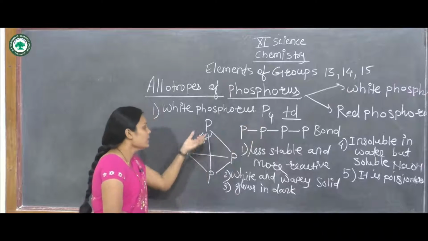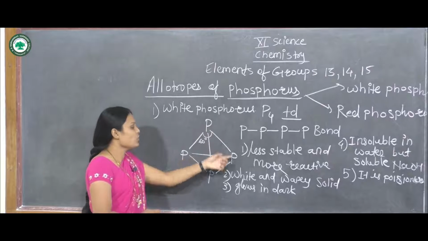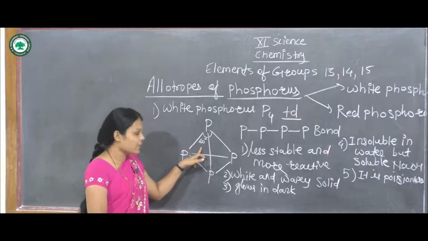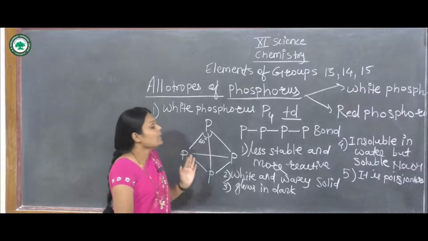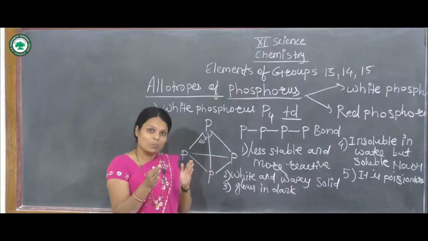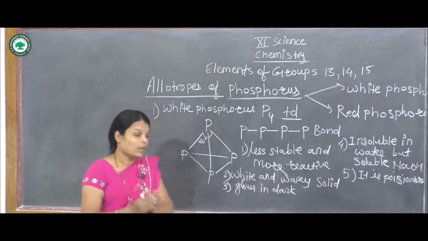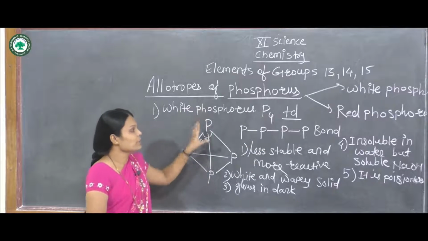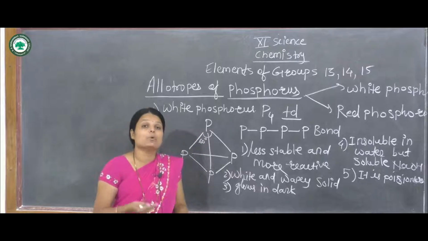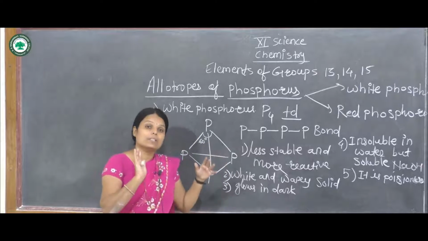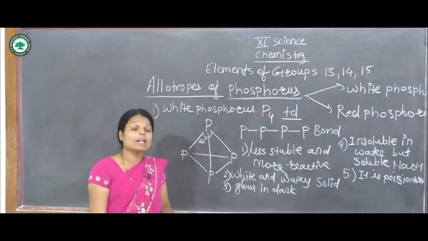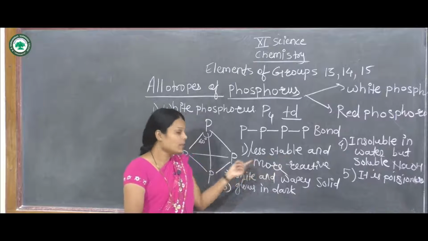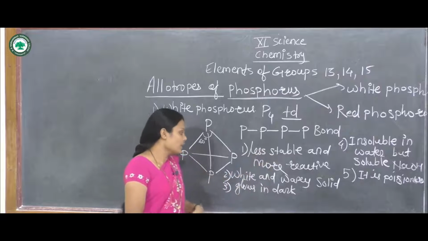The angle of phosphorus is 60 degrees. The phosphorus atoms are attached to each other by phosphorus to phosphorus bonds. P4 is less stable and more reactive, meaning it easily reacts with other atoms.